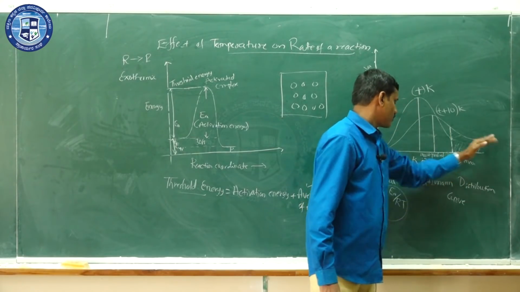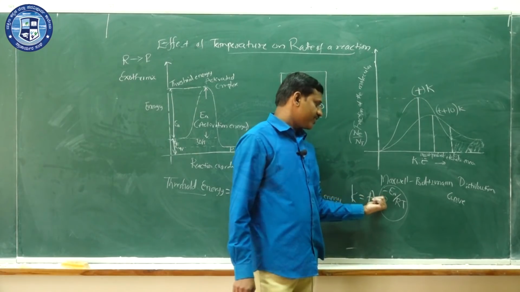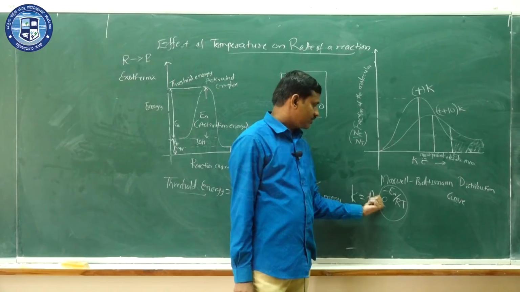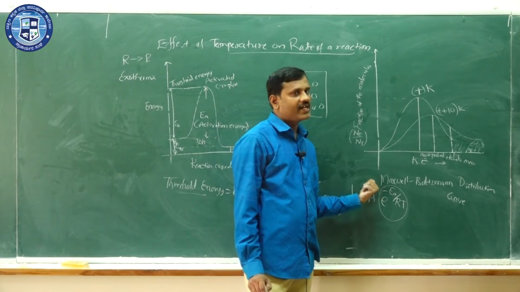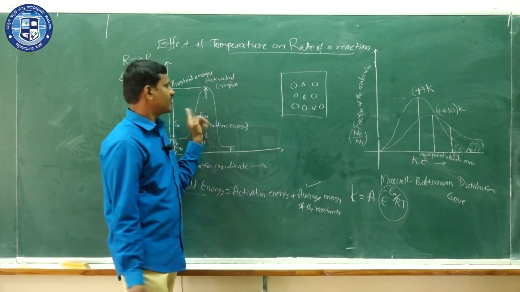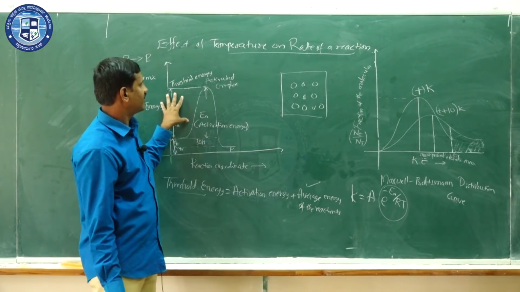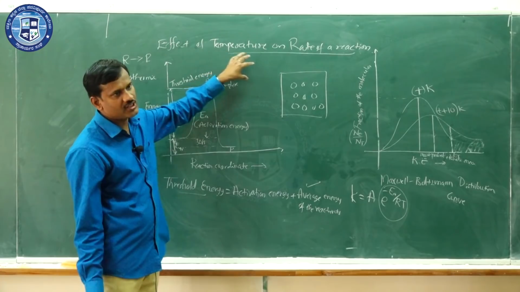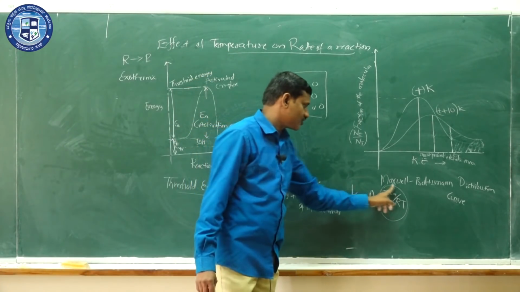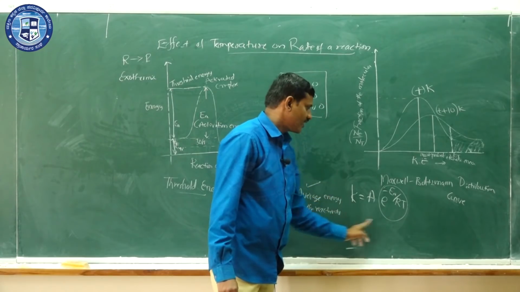That means e to the power minus Ea by RT represents the reactant molecules having energy greater than or equal to activation energy, so that they can form the products upon collision. So that is about this Arrhenius equation.